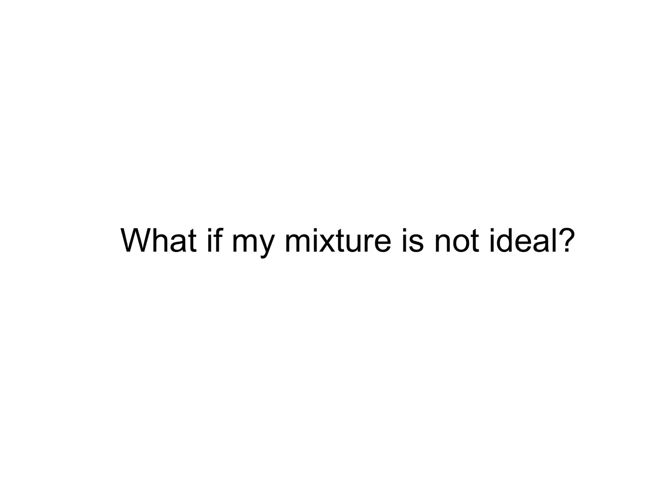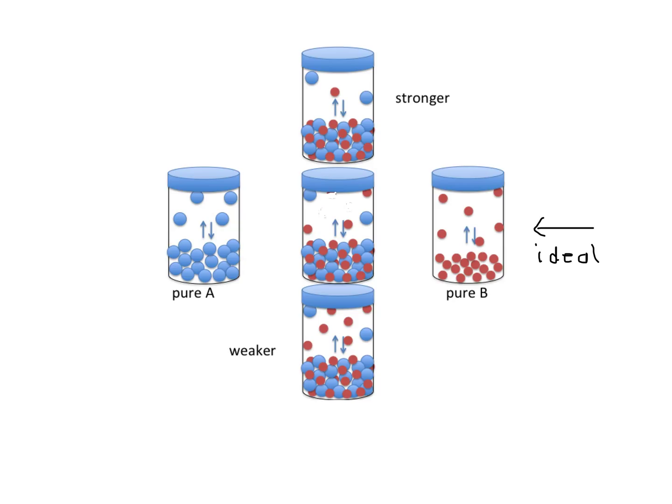We've developed an equation for the chemical potential of each component in an ideal mixture, but not all mixtures are ideal. So what happens if my mixture is not ideal? Let's look again at the case of a 50-50 mixture of A and B.